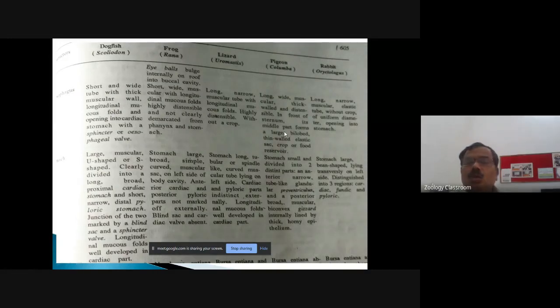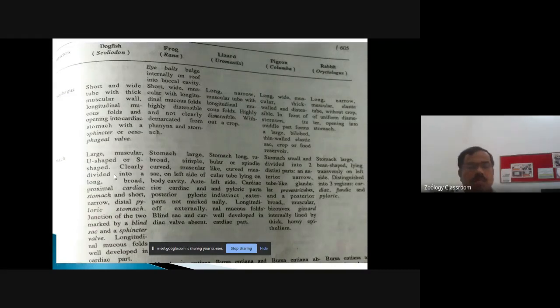So this condition is only present in the pigeon. So this point is important for the MCQ. That is where the crop-like structure is present. Okay. Now, in case of rabbit, the esophagus is long, narrow, a muscular elastic tube, without crop, and showing uniform diameter. It further opens into the stomach. So this is all about the account of the esophagus in all the 5 classes.